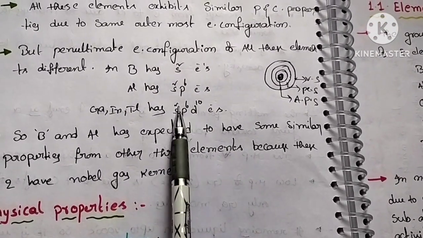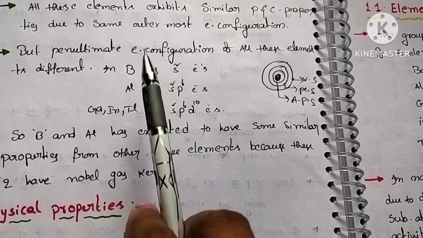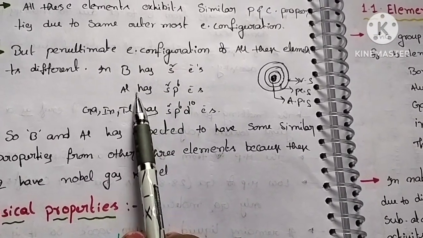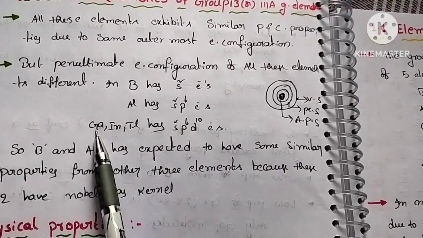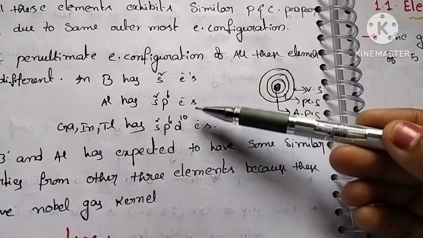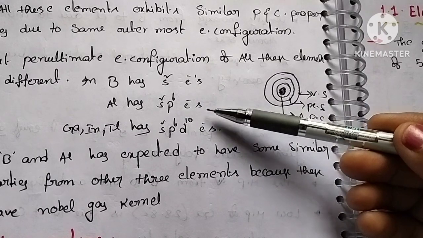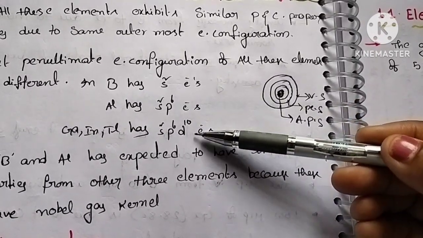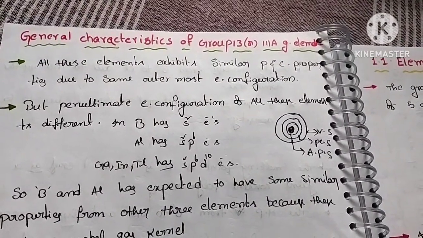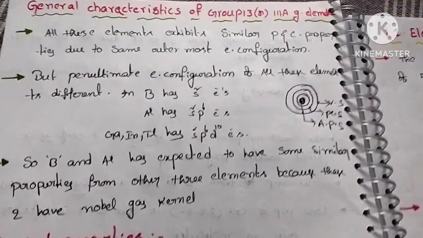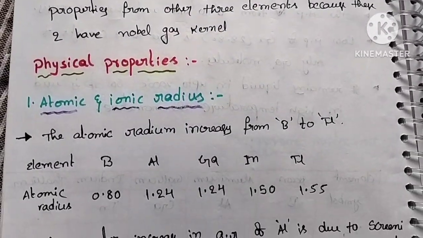So due to this difference in penultimate shell electronic configuration, only boron and aluminum exhibit somewhat similar properties, and gallium, indium and thallium exhibit somewhat similar properties when compared to the remaining elements. This is all about the general characteristics of group 13 elements. Next, coming to the physical properties.